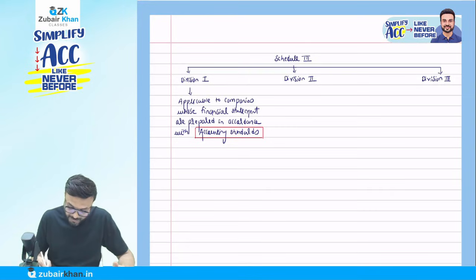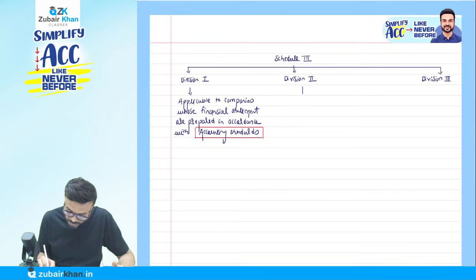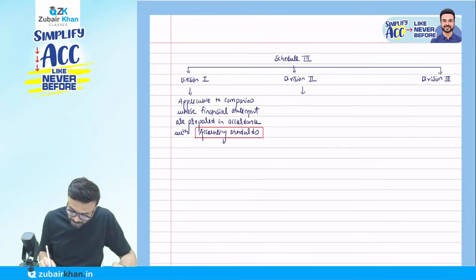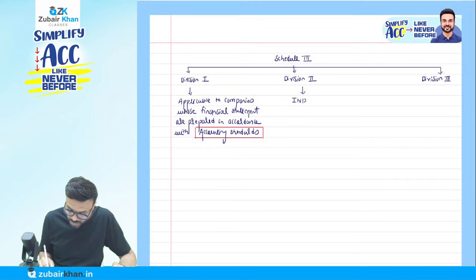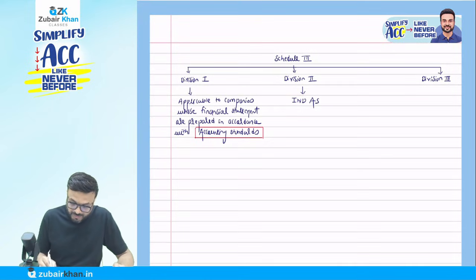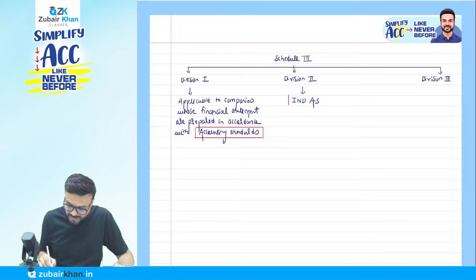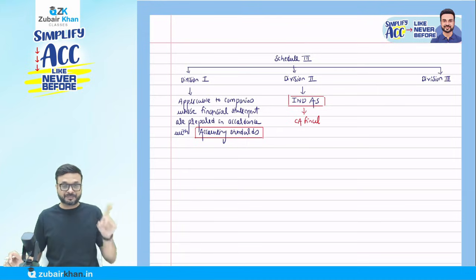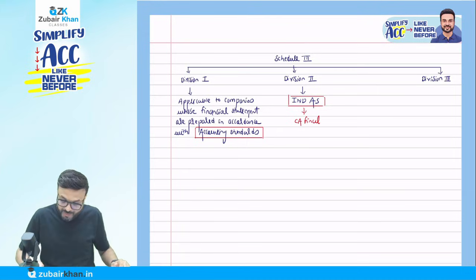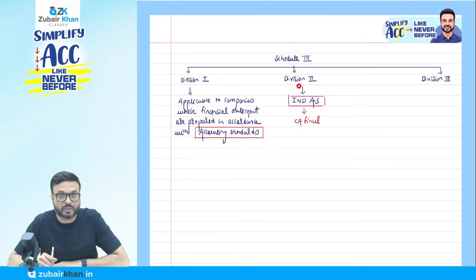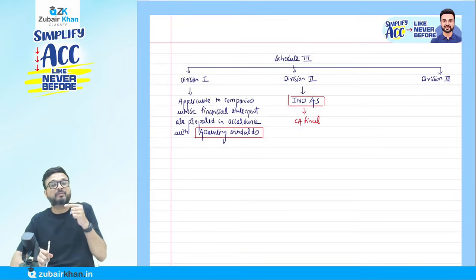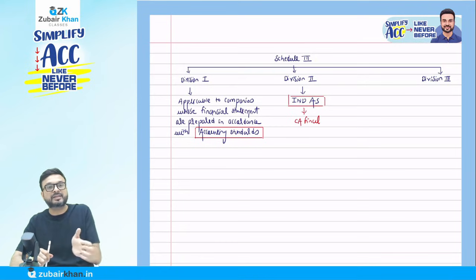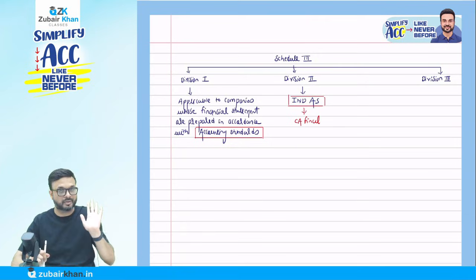Yes, but what happened here? Division 2 is applicable to companies who prepare their financial statements on the basis of Ind AS. Now you will ask me, sir, what is this Ind AS? Ind AS is also an accounting standard, but a different series of accounting standards, which is at CA final level. Once you clear CA intermediate, in the final level we are going to cover this second division, which talks about the format of companies which follow Ind AS. It is a different series of accounting standards which is not at inter level.